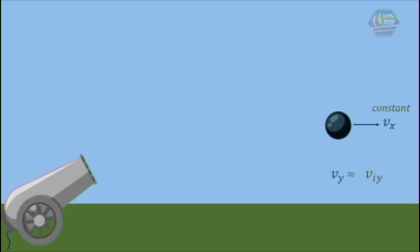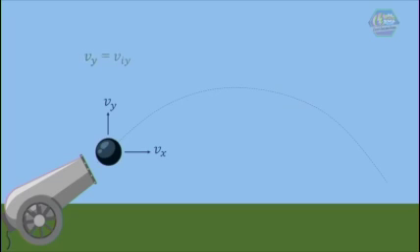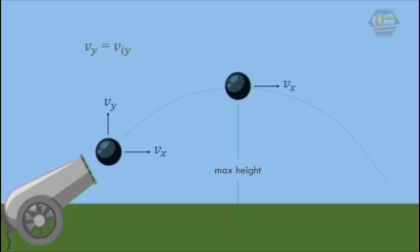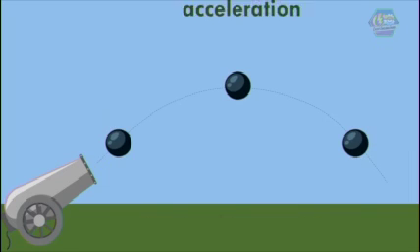This time, the velocity along the x direction is still constant, but the velocity along the y direction is approaching the same value as the initial velocity along y direction, but with a negative sign to indicate that it is going downward, until the ball reaches the ground. To sum up, the velocity along x direction is constant and the velocity along y direction changes with its position. Initially it has the initial y velocity, when the cannonball reaches the maximum height the velocity along y direction becomes 0, and the velocity of the cannonball before it reaches the ground is equal to the initial velocity along y direction, but in negative value.